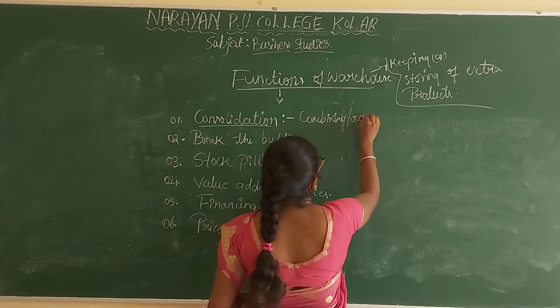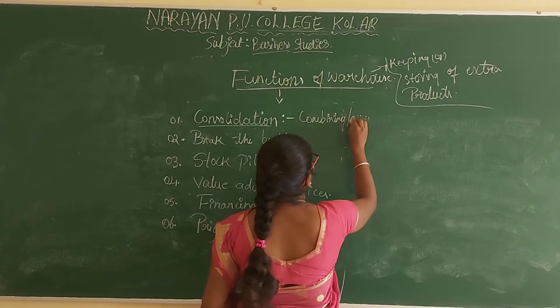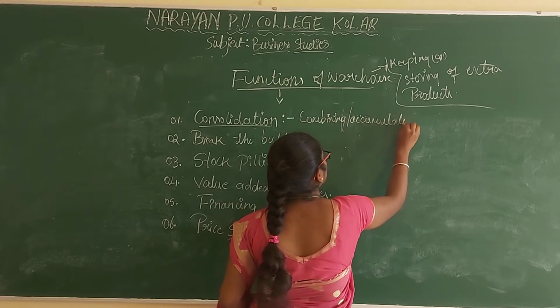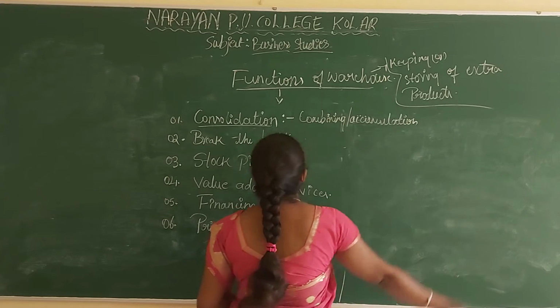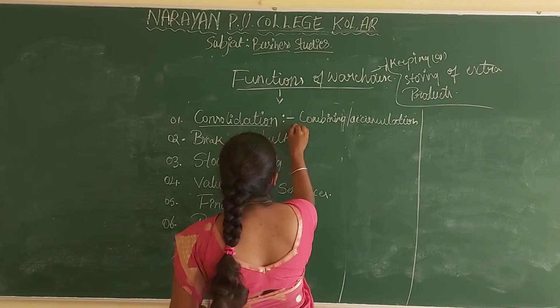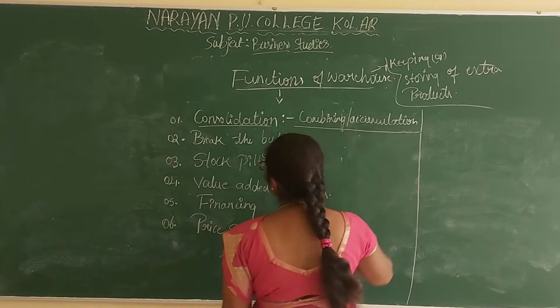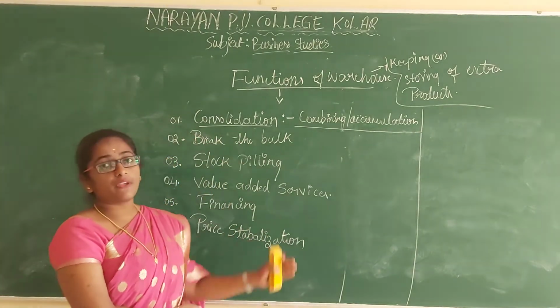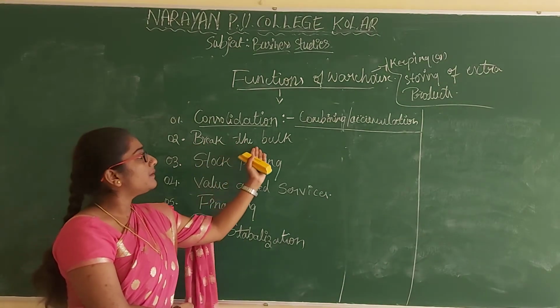Combining or accumulation is called consolidation. What is the second function? The first function, consolidation, we have seen. The second function of the warehouse here is break the bulk.